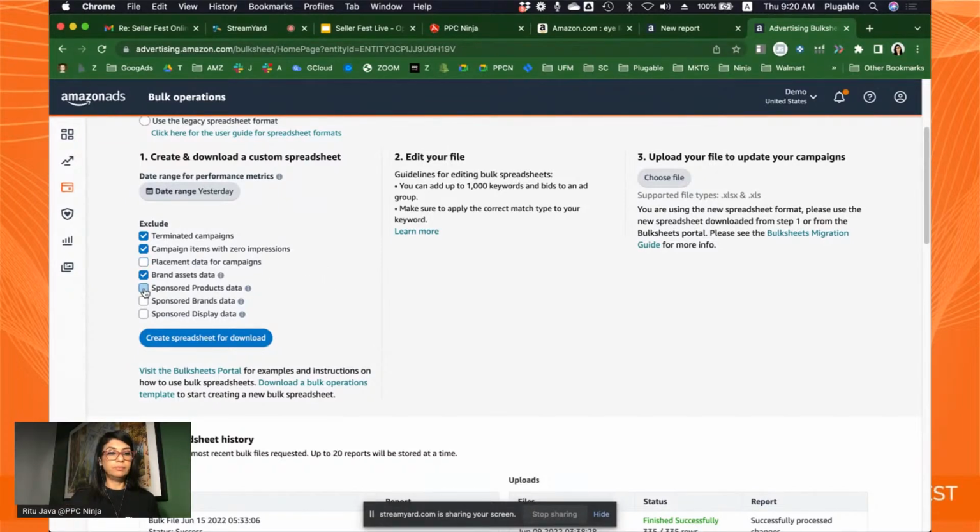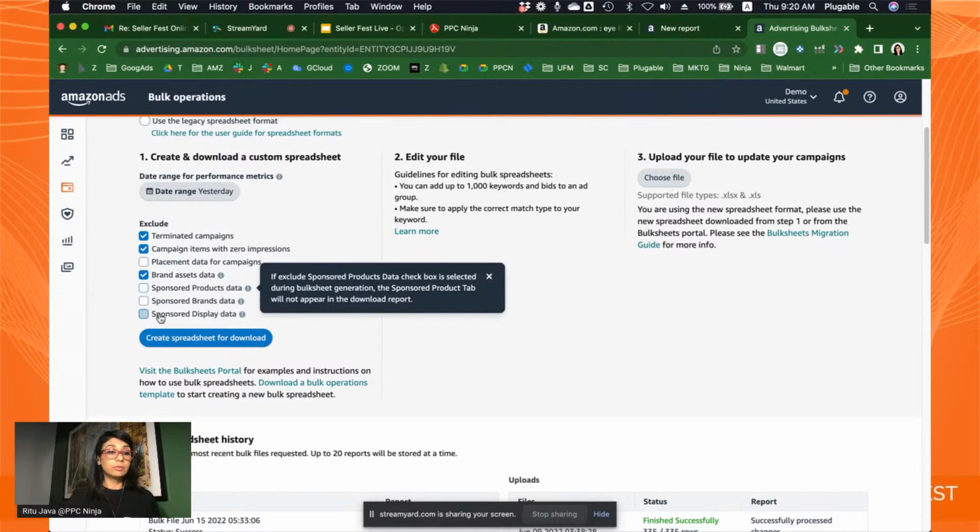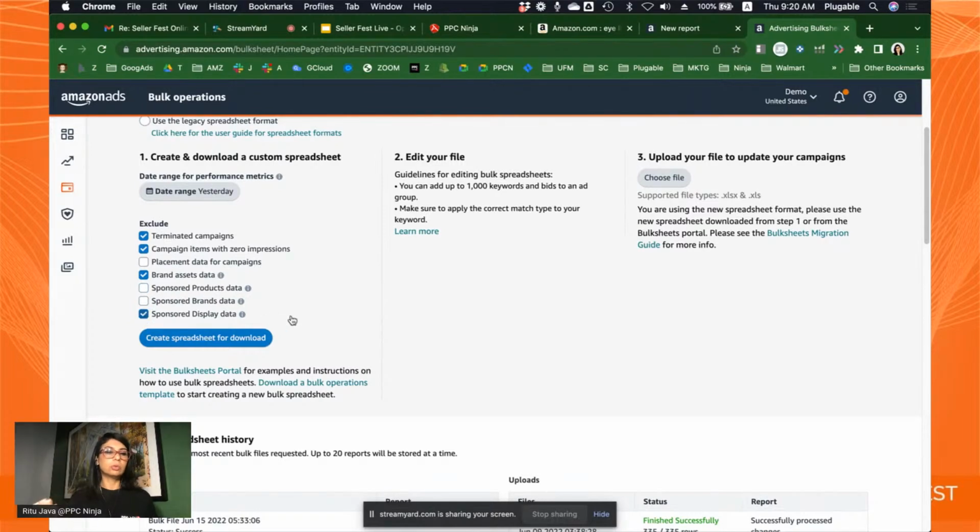And then you would pick sponsored products and you would pick sponsored brands. So we just need these two. You don't want to exclude any of this except for the sponsored display, because sponsored display doesn't have any use for us here, because we're not allowed to control placement modifiers for sponsored display, right? So with these unchecked and with the campaign placement data for campaigns unchecked, you can download that report and then look at your placement data and modify it.